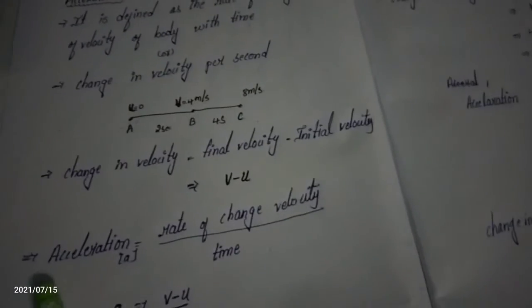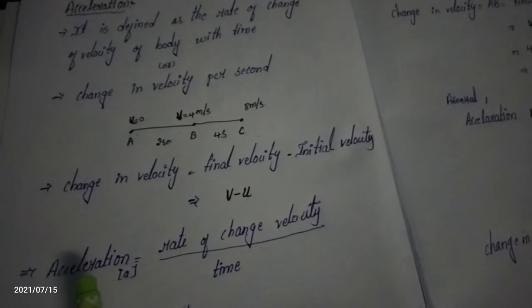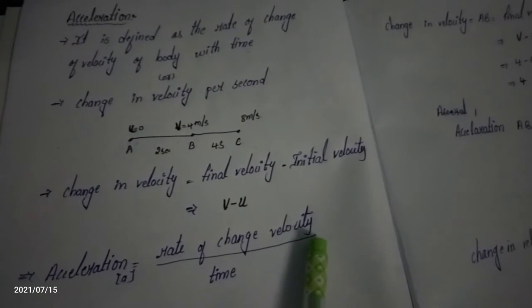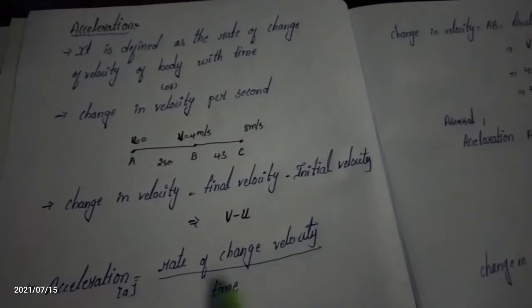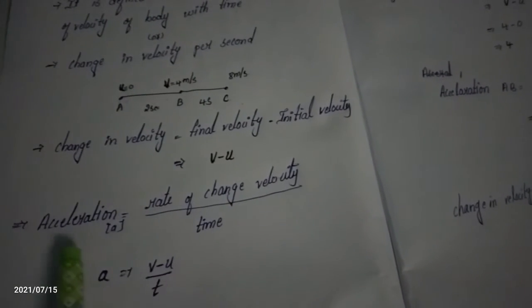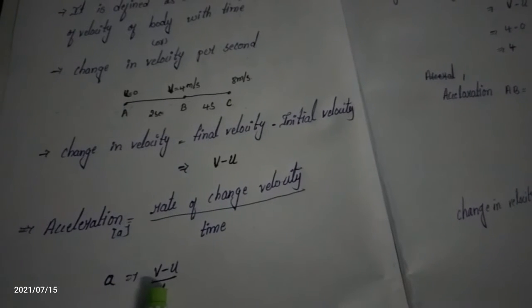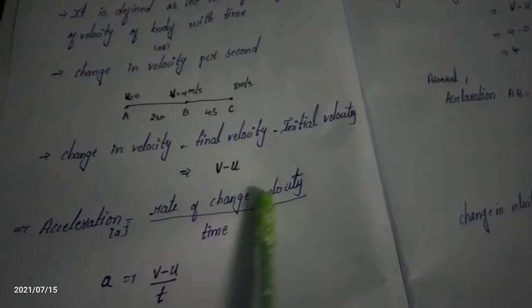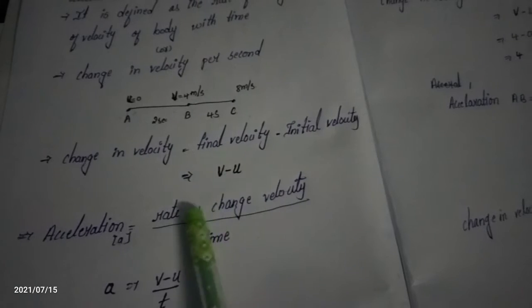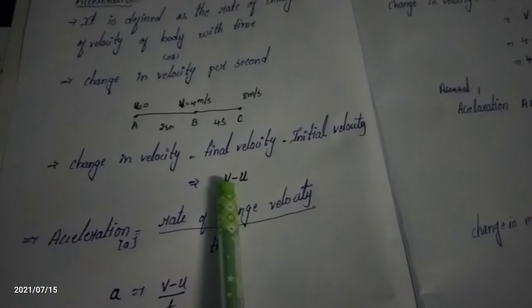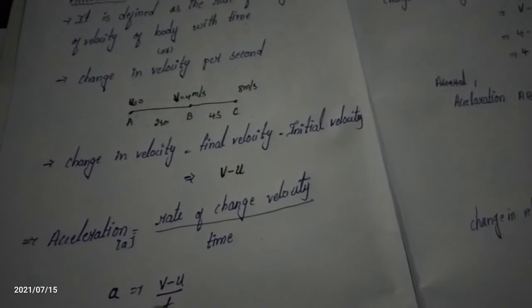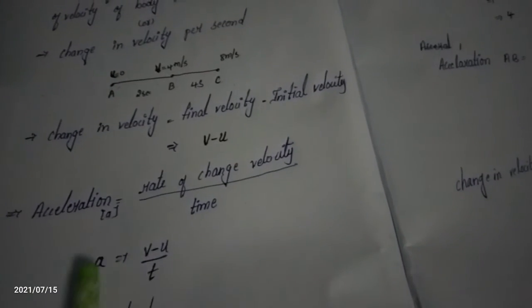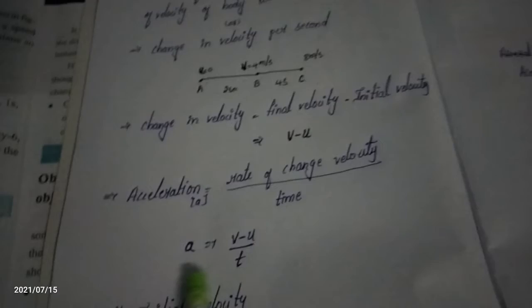Okay, what is the acceleration formula? Acceleration is the rate of change of velocity by time. Acceleration is denoted by a, and a equals change of velocity, v minus u, divided by time, t. This is the formula of acceleration.